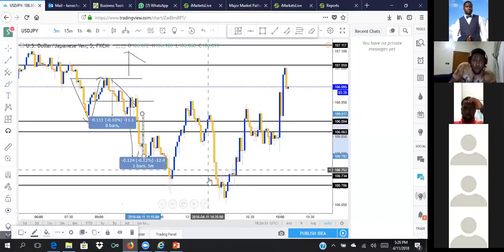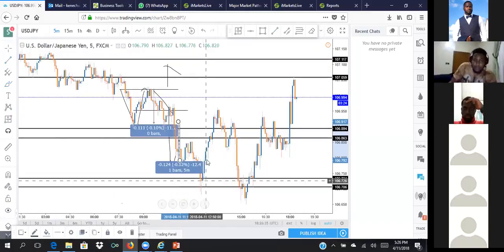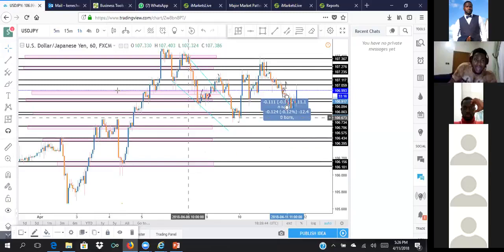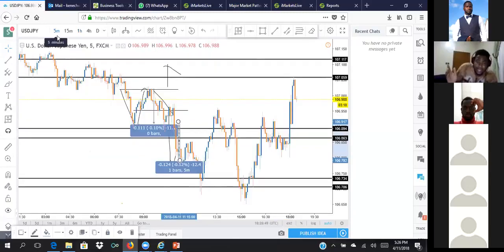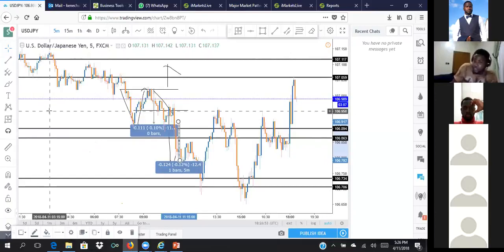I'm not perfect myself, but I've been so disciplined to only look out for setups. I have different ways I actually trade. I trade via trend lines. I trade via zones. These are the different zones that must be tested. But I'm trying to give you guys the easiest setup that even as a beginner, you really don't need to stress yourself to go through the whole Forex education.